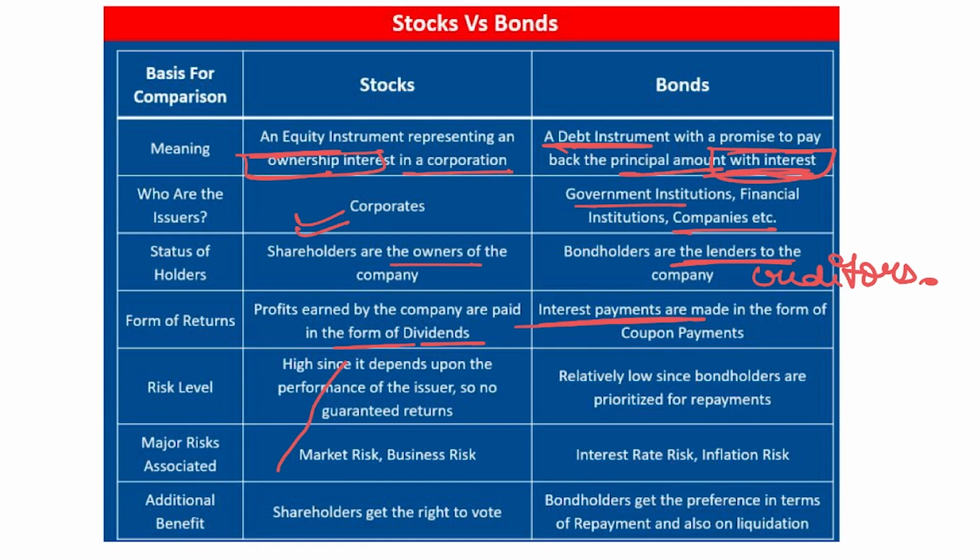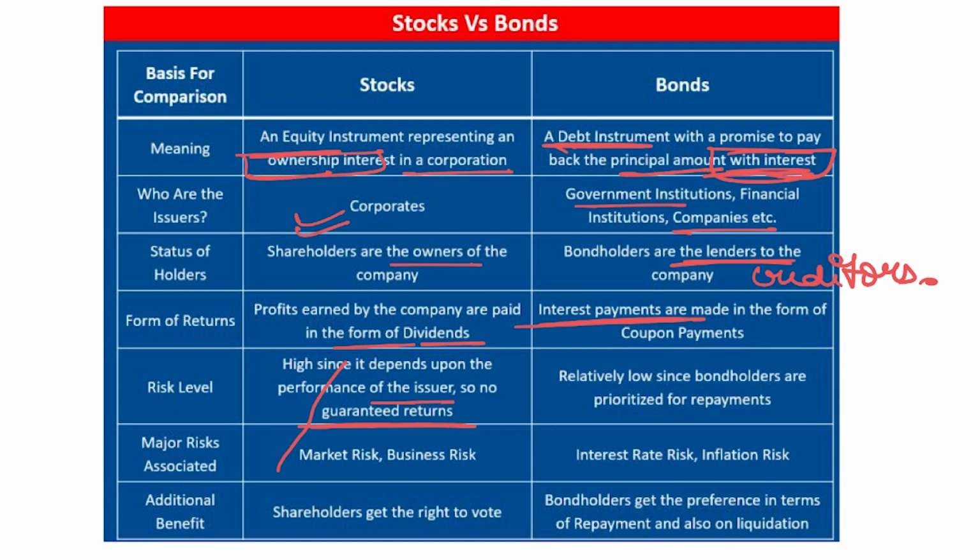Risk level is high for shares, since it depends upon the performance of the issuer, so there are no guaranteed returns. Shareholders are the last ones to be paid when the company goes into liquidation, since you are the owner. Just think of it from your own point of view. Suppose you are the owner of some company, and the company, God forbid, goes into liquidation. First of all the creditors, the persons who have lent you money, will be paid.